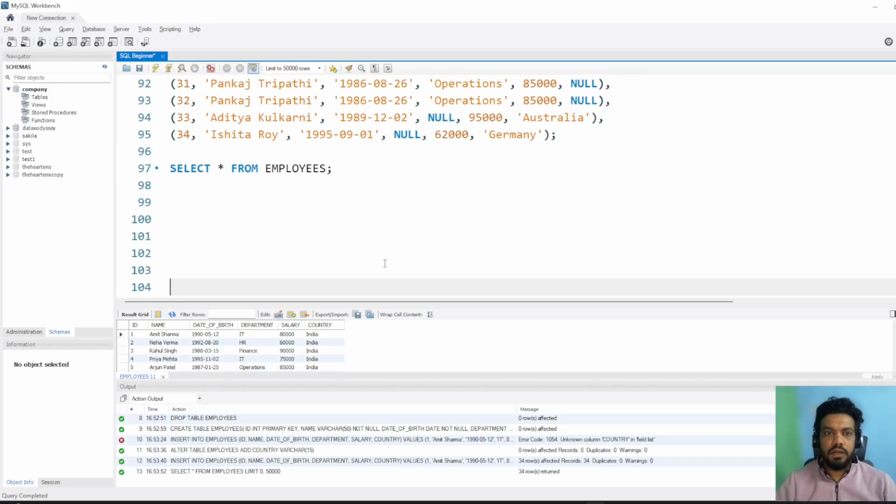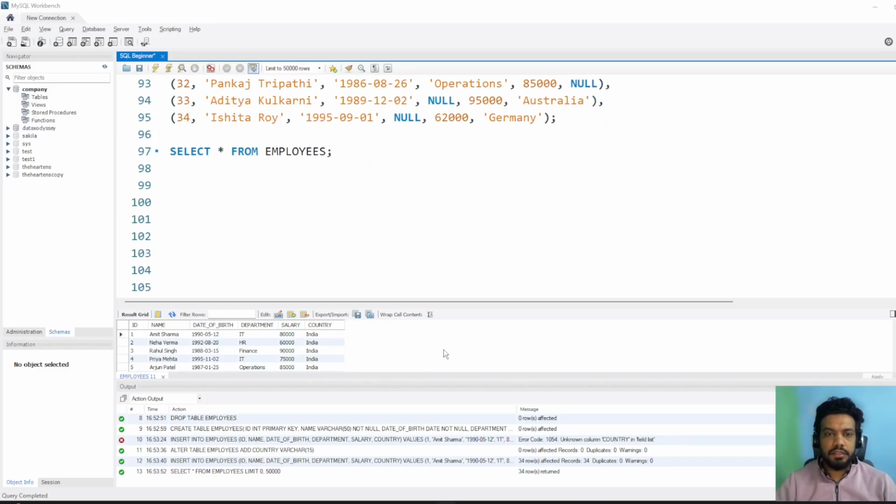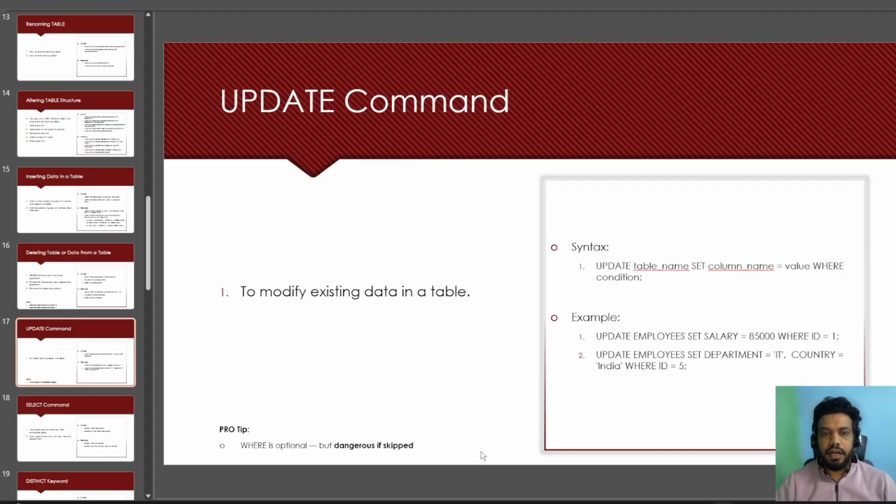All right, so we will now run further operations. So next is the update command to modify existing data in a table. And what is the syntax for update? Update, then the table name, and then you need to use set, and then column name equal to whatever value you want to assign, and then the where clause with the condition. So this is the example. We have two examples. We will look at both the examples.